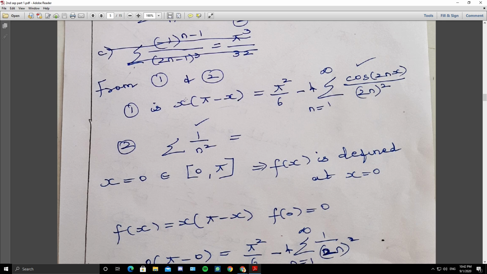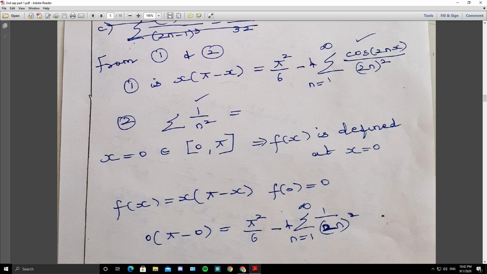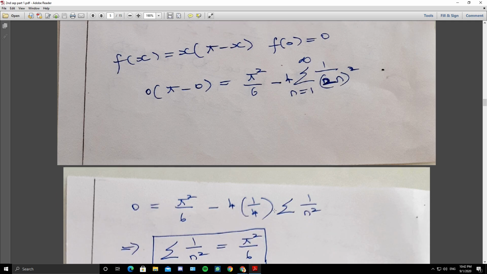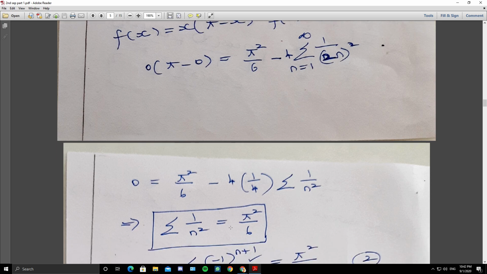So if x is 0, 0 into pi minus 0 is 0. Right side, pi square by 6 minus 4 times 1 by, cos 0 is 1, so 1 by 2n square. So left side is 0 when x is 0. Right side, pi square by 6 minus 4 times summation 1 by (2n) whole square. So (2n) whole square is 4n square. So the next step, 4 will get cancelled. So pi square by 6 equals summation 1 by n square. So this is for the first part.